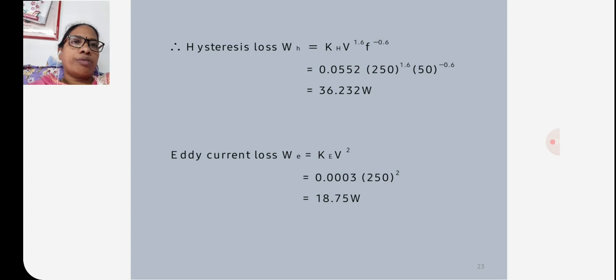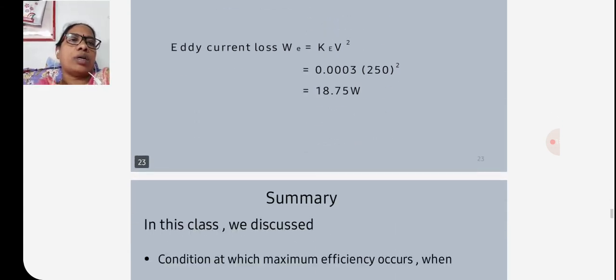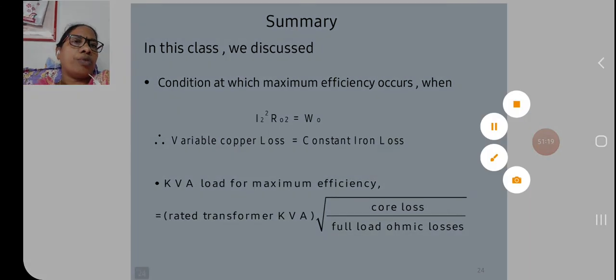that is equal to 0.0552 of 250 power 1.6 into 50 power minus 0.6, which is equal to 36.232 watts. So eddy current loss WE is equal to KE V square, 0.0003 of 250 square, that is equal to 18.75 watts. So this is today's problem, and we go for the summary.